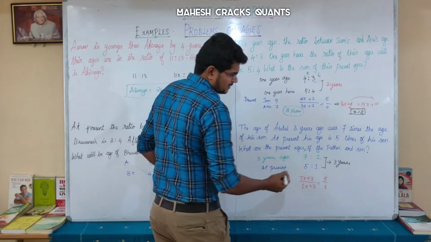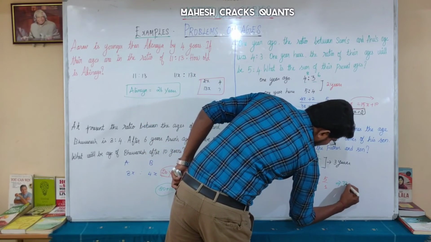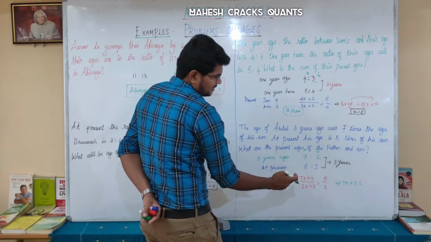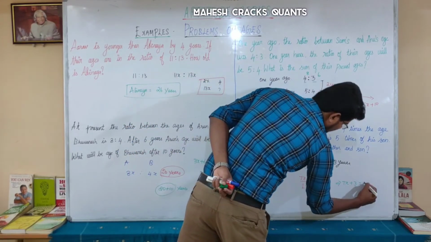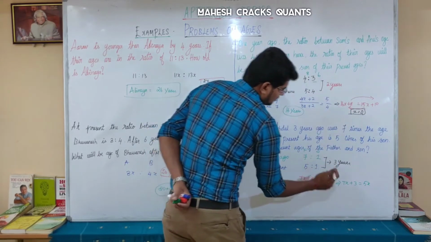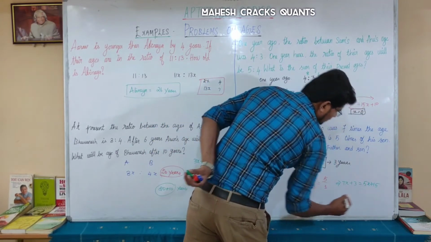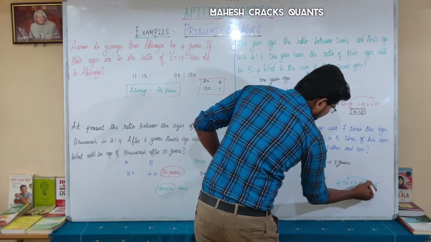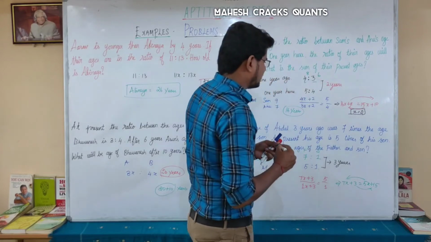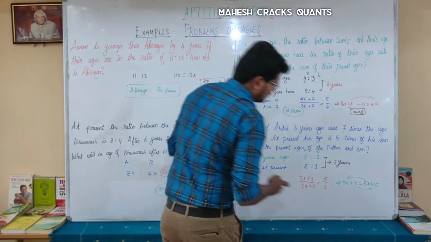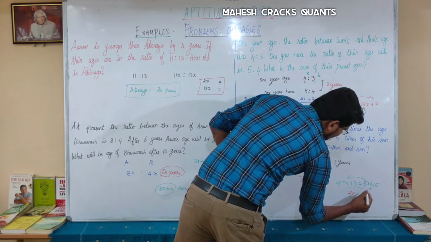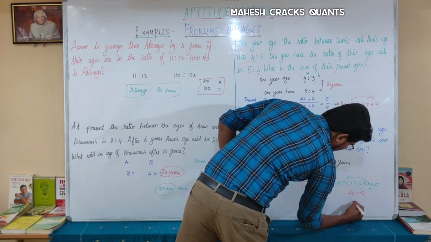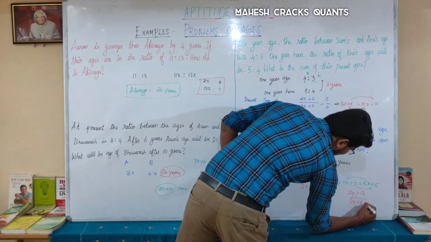So 1 into 7x plus 3 will become 7x plus 3. 5 into 1x plus 3 is nothing but 1x into 5, 5x, plus 5 into 3, 15. So cancelling this, take the 5 this side and 3 that side. You will get 2x. 2x is equal to 15 minus 3, that is 12. So x is equal to 6. You got the x value.